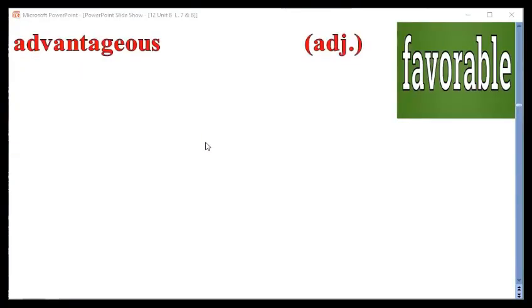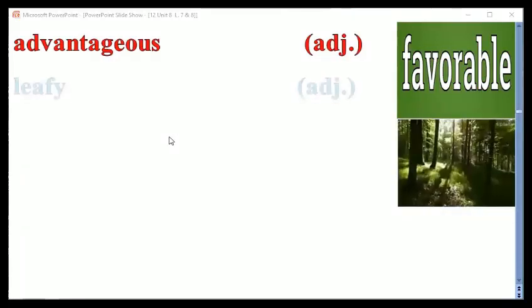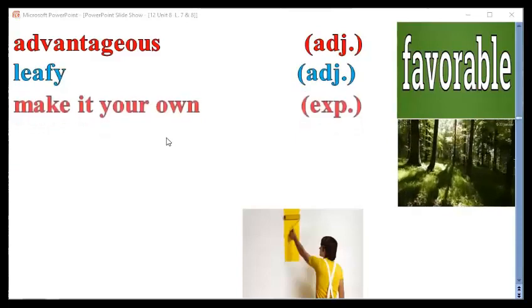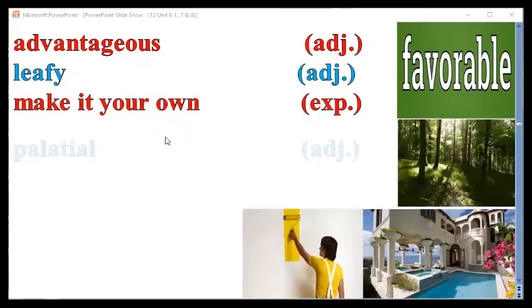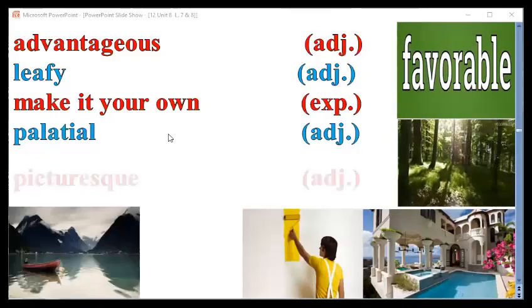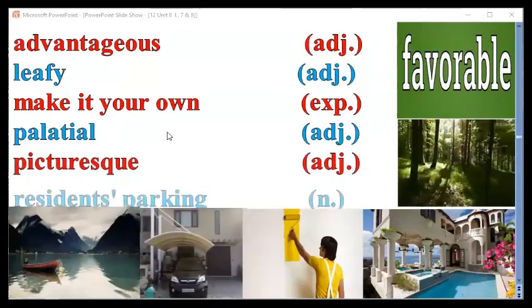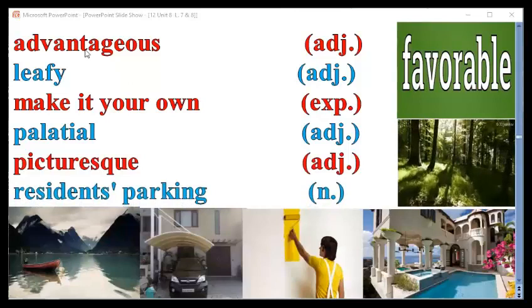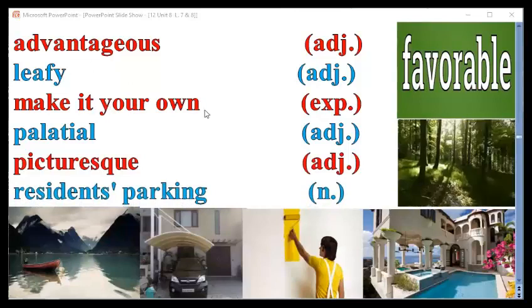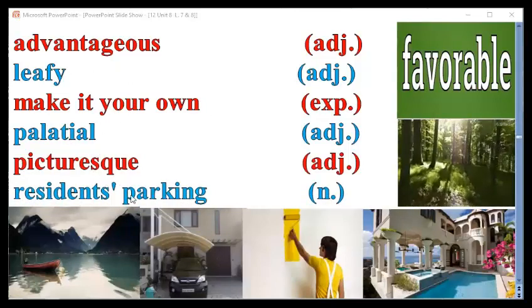Again, students, have a look at these words again. Advantageous, leafy, make it your own, palatial, picturesque, and the last one is residence parking. Have a look at them again. Advantageous, leafy, make it your own, palatial, picturesque, residence parking.